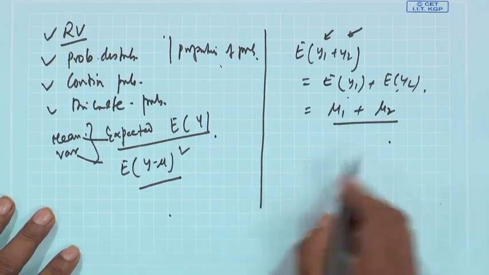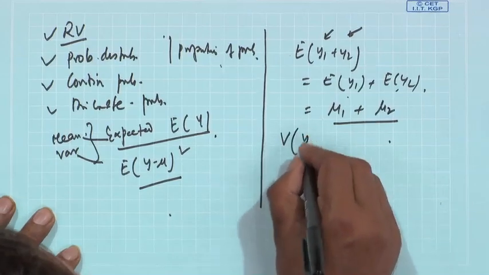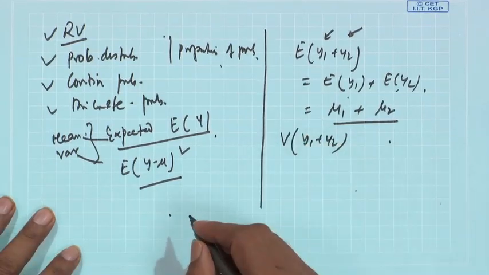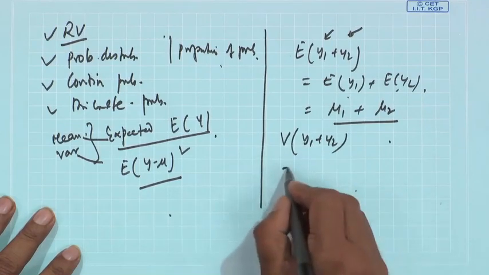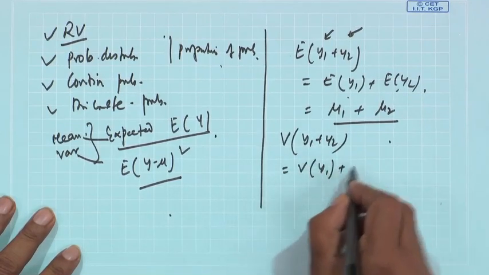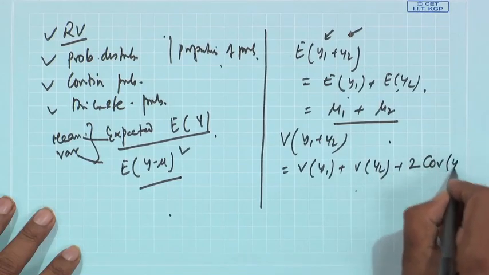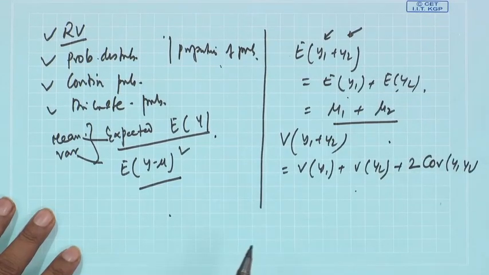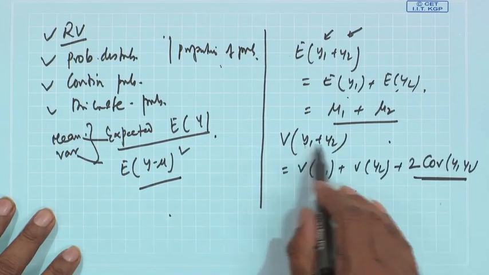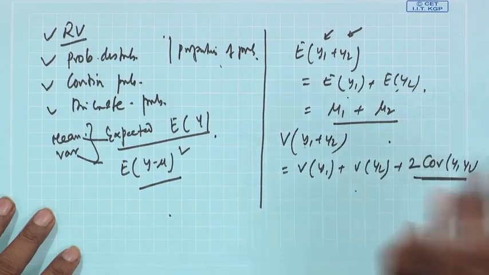Now, what is the variance of y1 plus y2? Interestingly, it will be the variance of y1 plus the variance of y2 plus 2 times the covariance of y1 and y2. This is because we are saying y1 and y2 are two random variables, but we have not said whether they are dependent or independent.